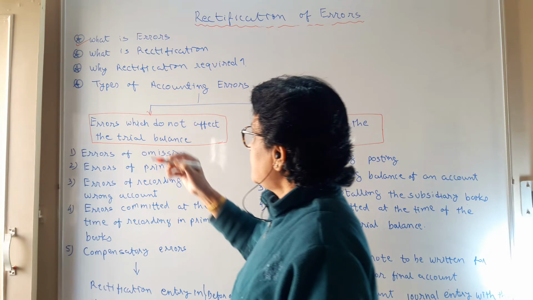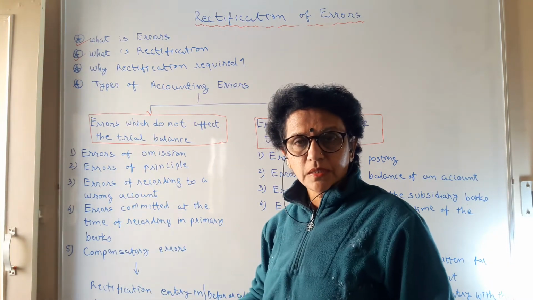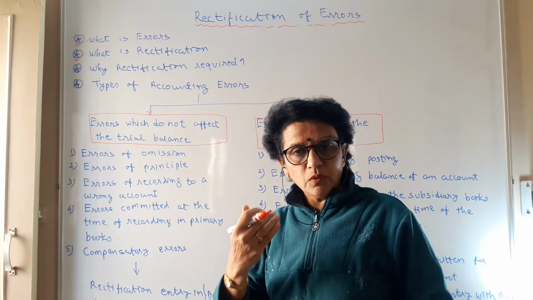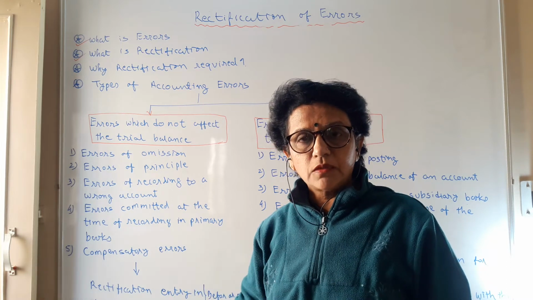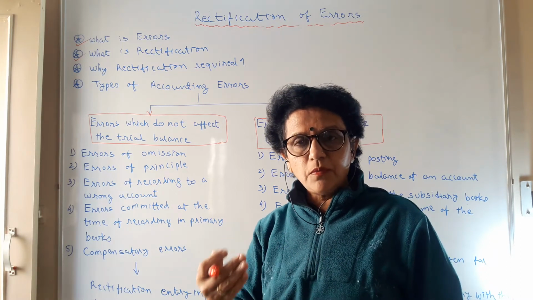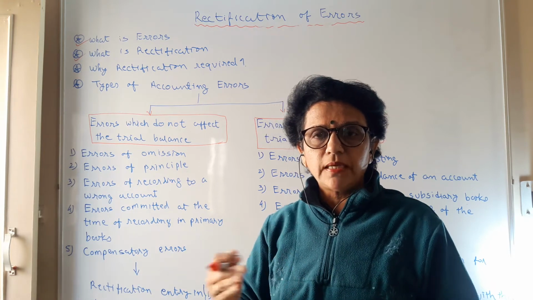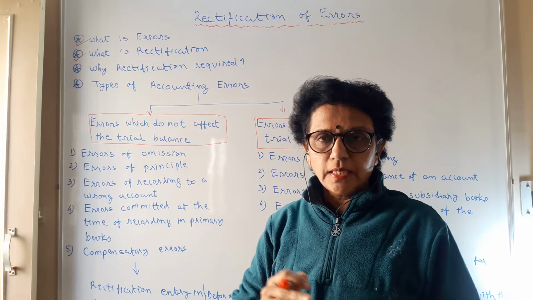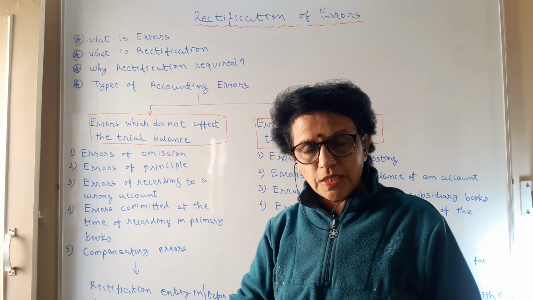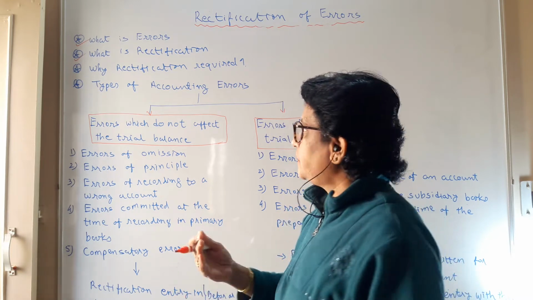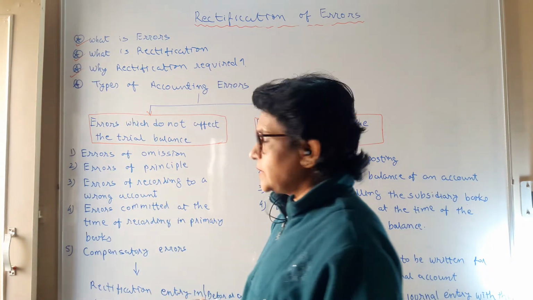The second question that comes to your mind is, what is rectification? Rectification means to rectify, to do something by which the mistakes you have made can be solved. The mistakes which you have made can be made proper according to the accounting form. So rectification means you have to admit and check it out. That is rectification. The third question that comes to our mind is, why is rectification required?